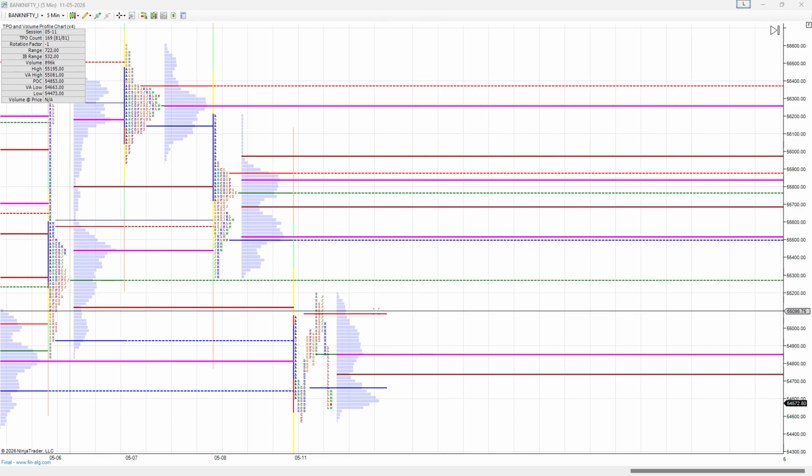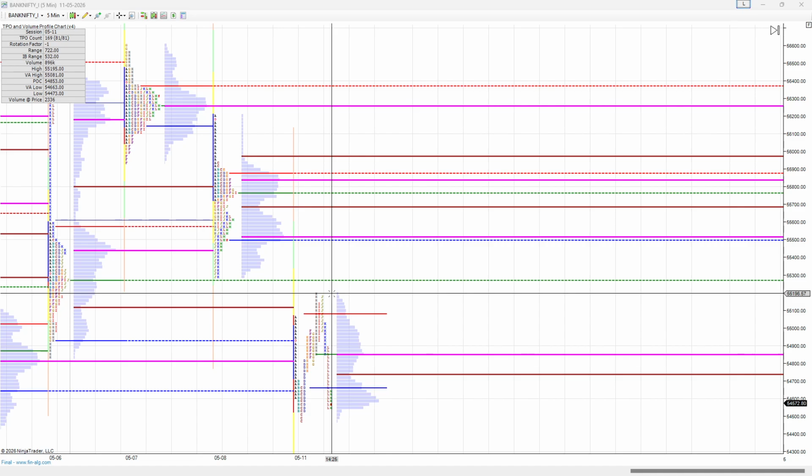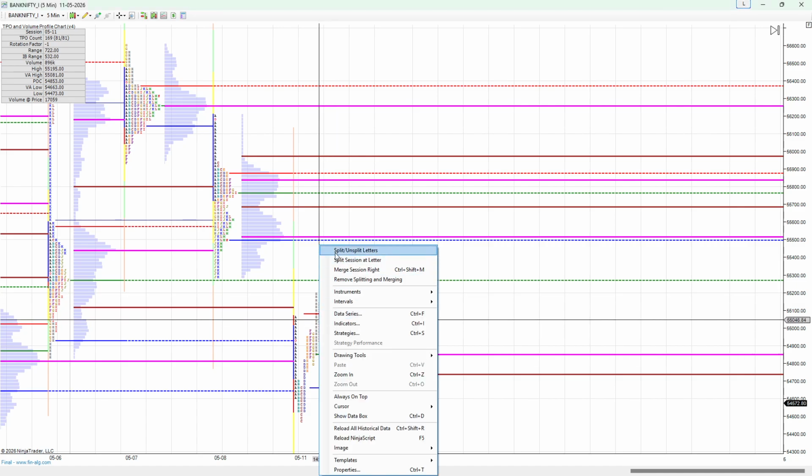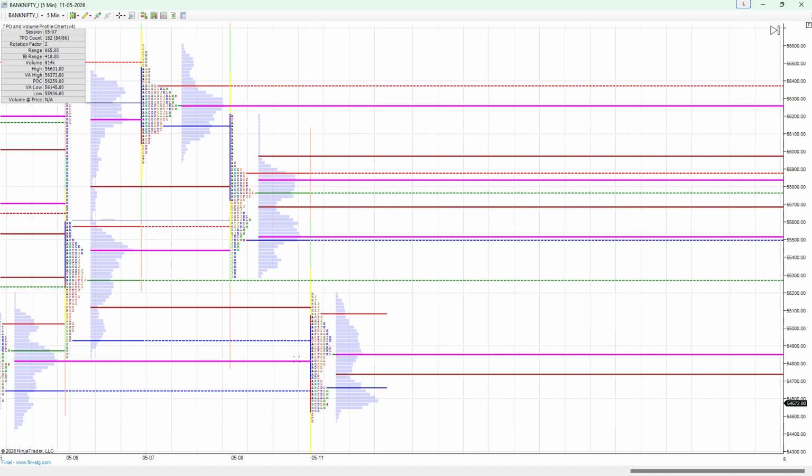So what plan? Today's range is here. You can see, I'll just unsplit it. Whatever the market played today, whatever open, close, high, low happened, it is below yesterday's range. That means on the 8th of May, whatever range happened, the market has already crossed it and it went down.